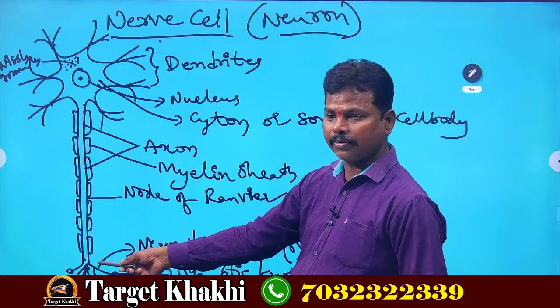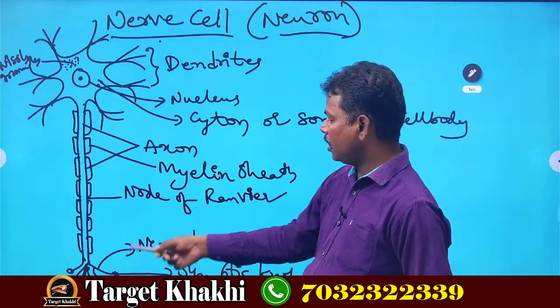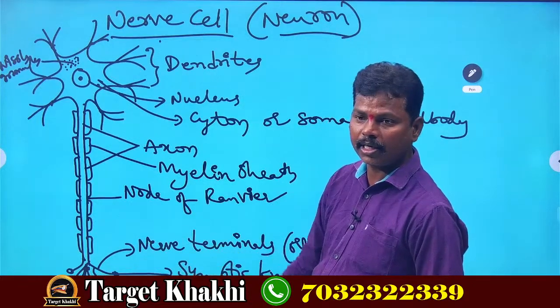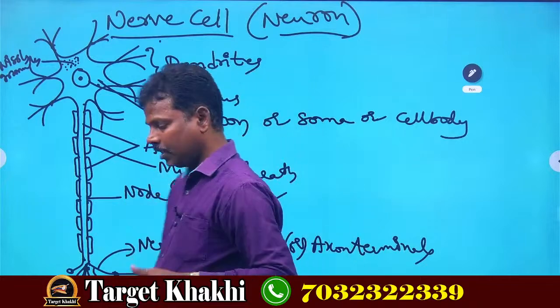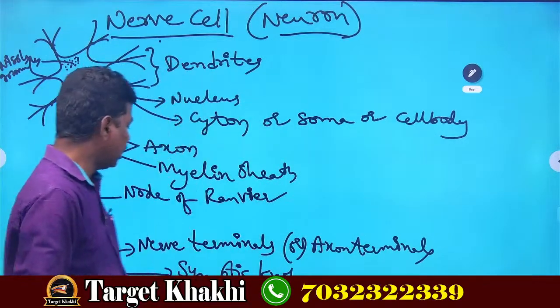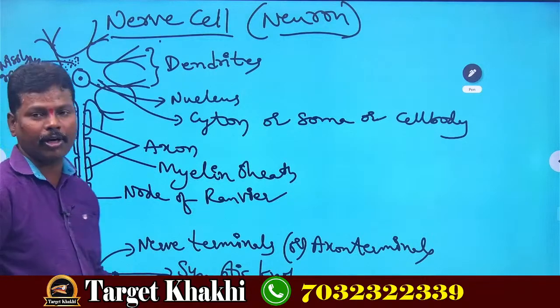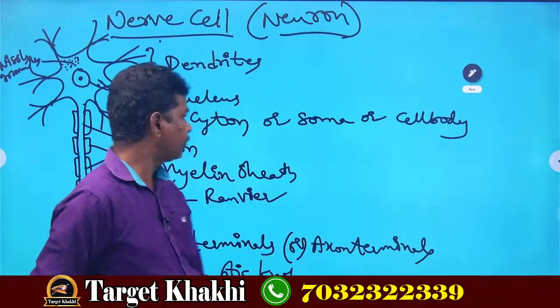You are seeing these, they are called axons. Next, axons end with axon terminals. It is also called nerve terminals. Nerve terminals end with a small bulb-like structure called synaptic knobs. So what is a synapse? I will tell you afterwards.